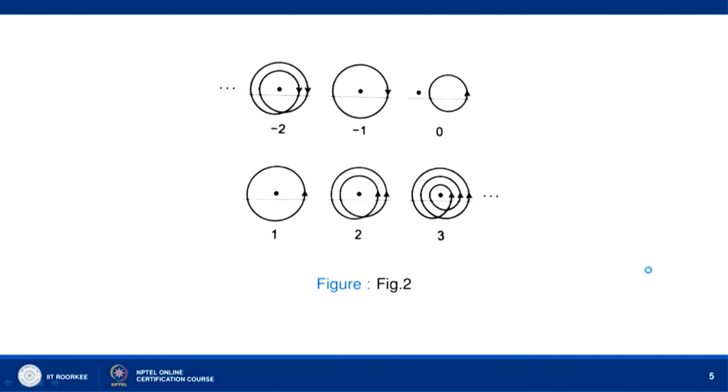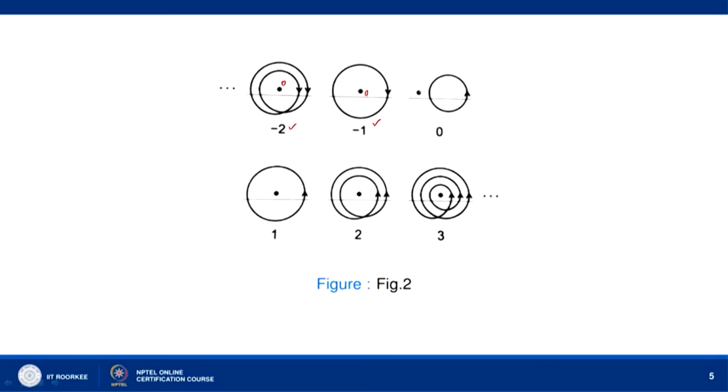Now, let us look at this point here, suppose this is your origin. Then we are moving twice in the clockwise direction about the origin. So, the index number is equal to minus 2 here. Here again we are moving about this point, the origin, let us say. So, we are moving clockwise once, and therefore the index number is minus 1.